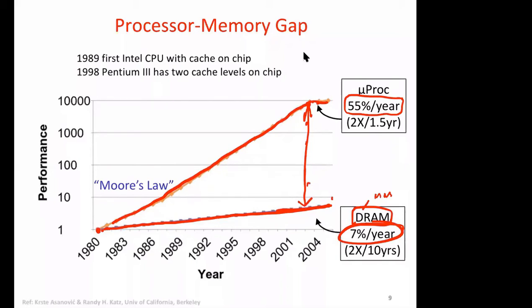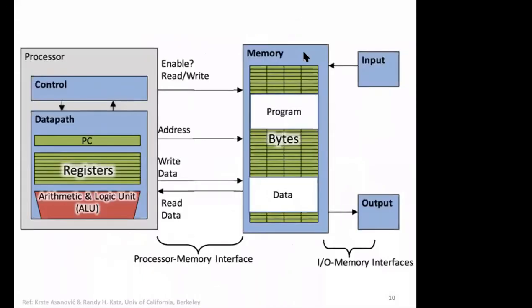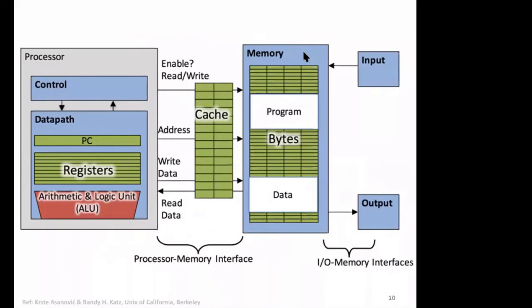So this was actually the major cause of the problem that people started thinking what to do. There is a huge speed mismatch, and then came this concept. This is again the old diagram, and then people thought, okay, the good idea is that let's have a scratch pad in between, something called cache. Now we'll have to see why cache should work, because memory could be 10,000 times bigger than this, so there should be a reason that this should work.